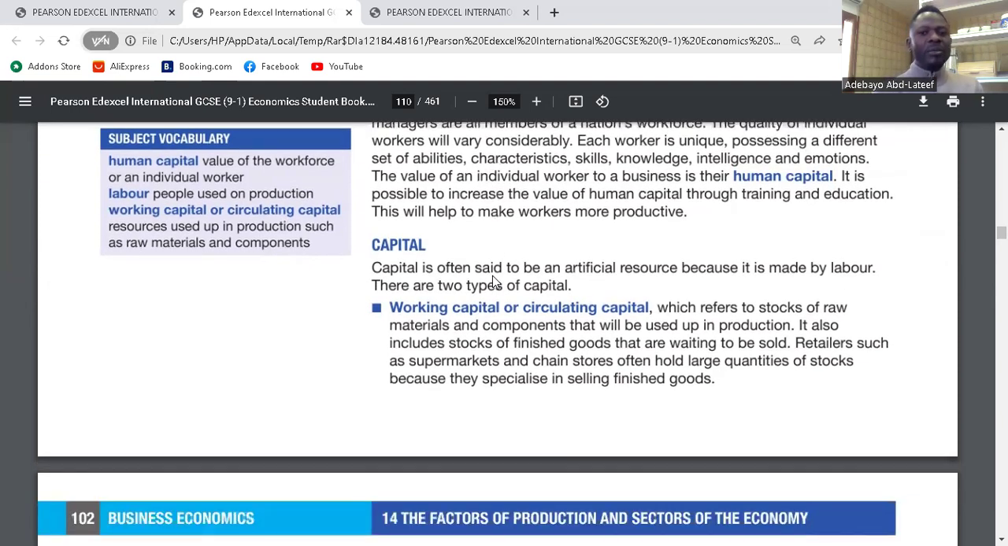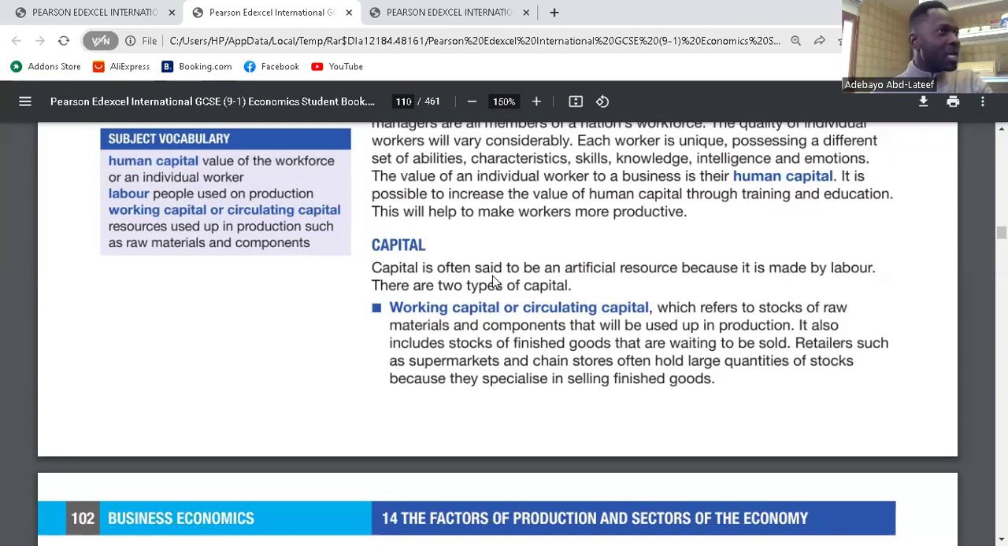Capital is often said to be an artificial resource because it is made up by labor. There are two types of capital. What we call capital is human-made resources that help in the production of goods and services. Land is fixed, it's natural. But capital is human-made resources that help in the production of goods and services. This is economics. If it is business, you can say it is money. But here, it is human-made resources like a laptop. A laptop is made by men.